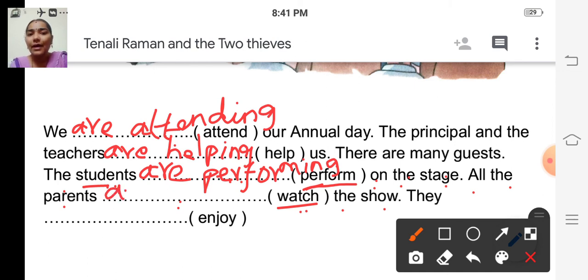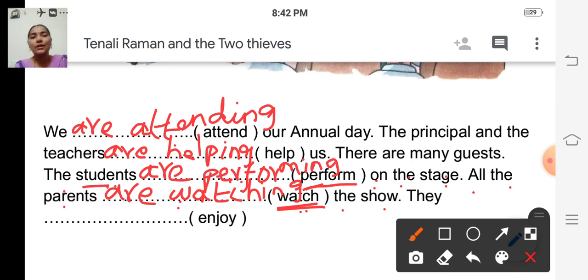So all the parents are. The doing word is watch, so we have to add ing to watch. So all the parents are watching. W-A-T-C-H-I-N-G. Watching. All the parents are watching the show.